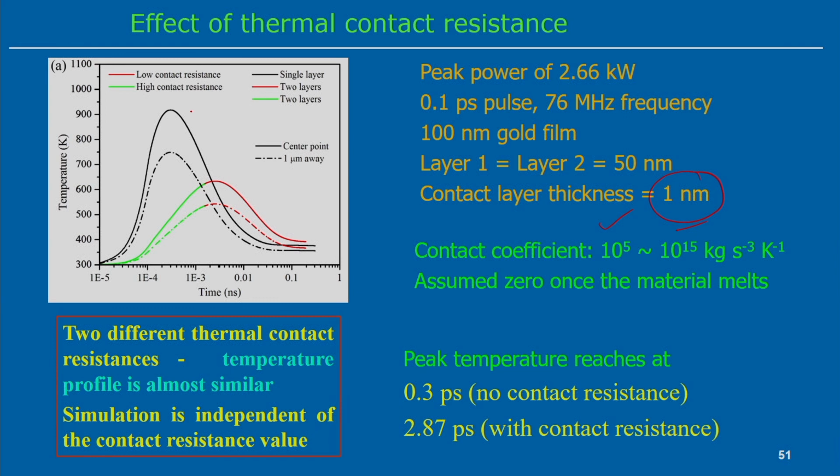So, in this case, the low resistance and the high resistance, the single layer and the two layer, the temperature profiles are completely different. That is obvious. But the peak temperature reaches at 0.3 picosecond, although the pulse duration was 0.1 picosecond, and in this case there is no contact resistance. With the contact resistance, there is a delay to reach the peak temperature, that is 2.87 picosecond. So, if you use the contact resistance, that means there is a multi-layer film. In this case the thermal inertia effect is more active because it takes much more time to reach the peak temperature.